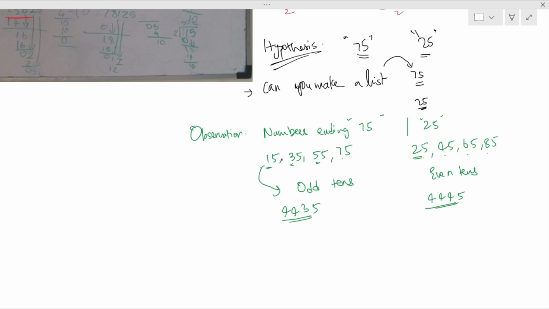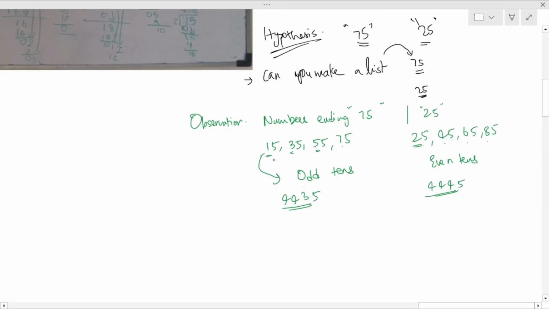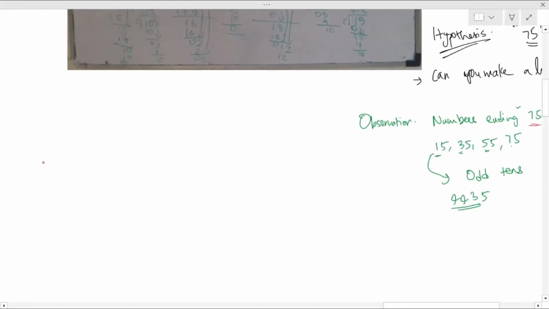In this case, because you have made a conjecture that the odd tens are resulting in numbers ending with 75, and the even tens are in numbers that, when repeatedly divided by 2, are ending with 25. So this actually made her think and come up with an interesting observation of applying the distributive property to division.